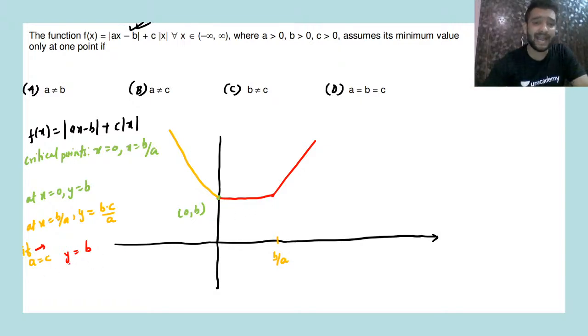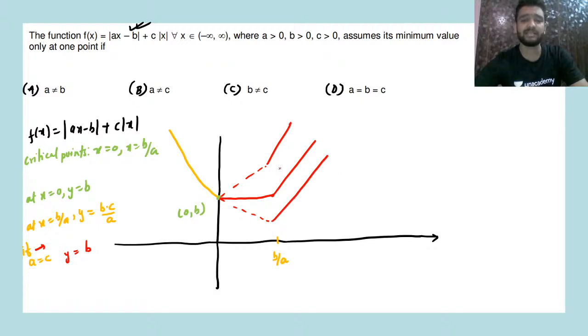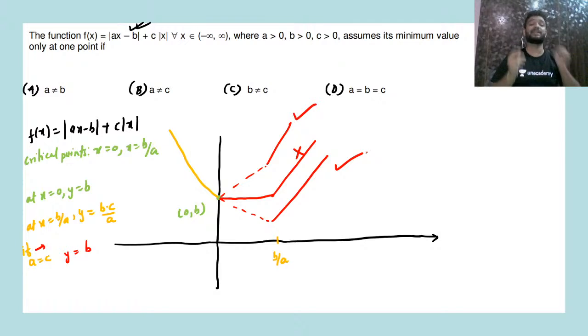So that means your graph should either be like this or like this. Yes, this is incorrect. This will be your correct option and this will be your correct option. Then only it will assume its minimum value at only one point.